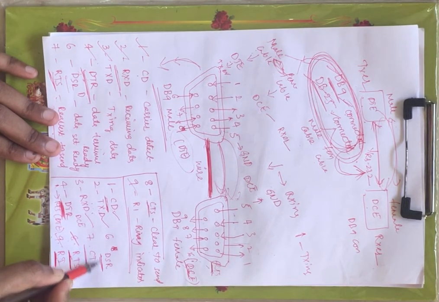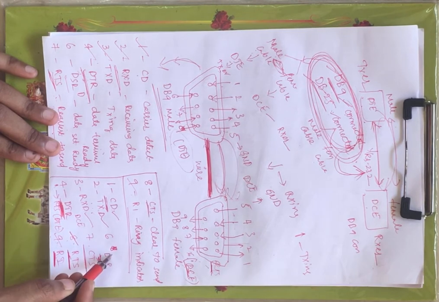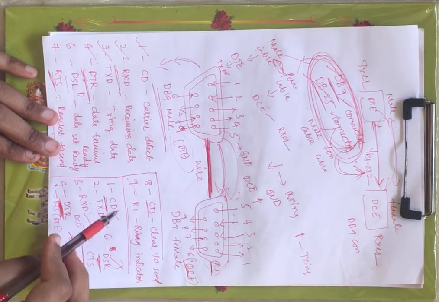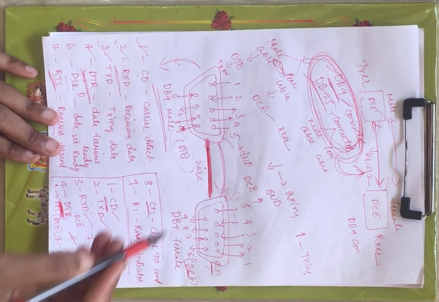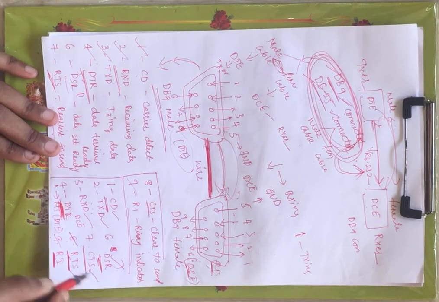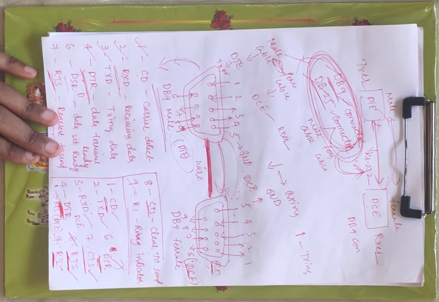And next you have data set ready, DSR. It will give the information whether the DCE is prepared for sending or receiving the data. And next you have clear to send, you are clearing the path for smooth transmission. And next you have RTS, you are requesting the DTE to send the data, and ring indicator, right?